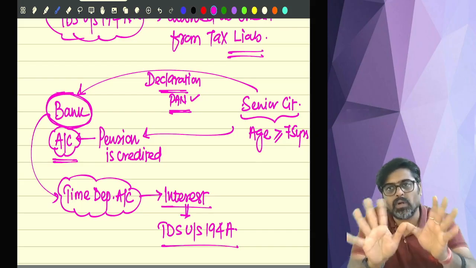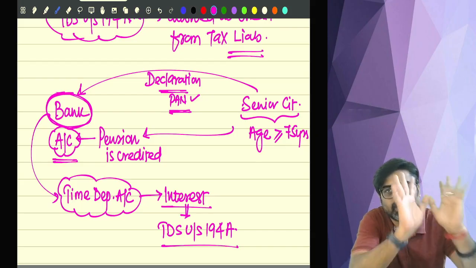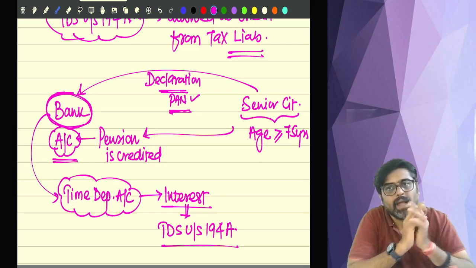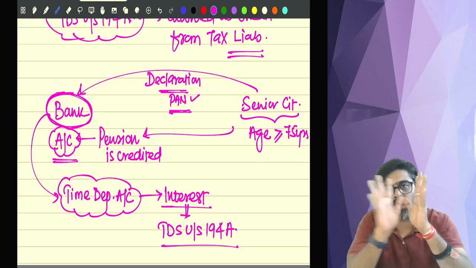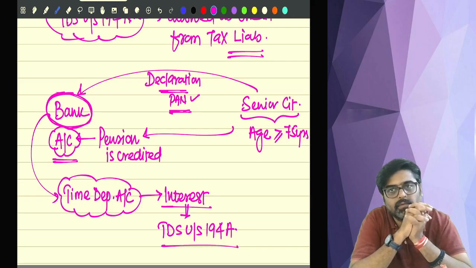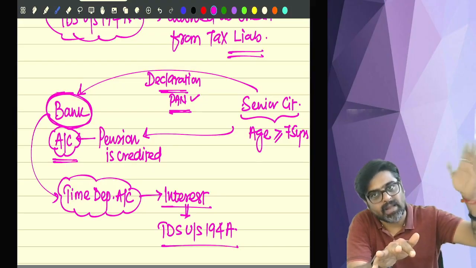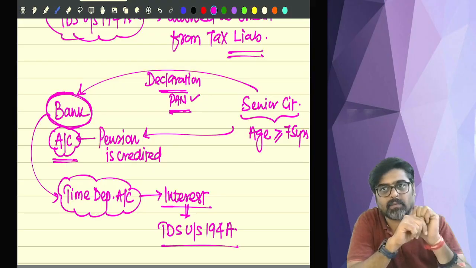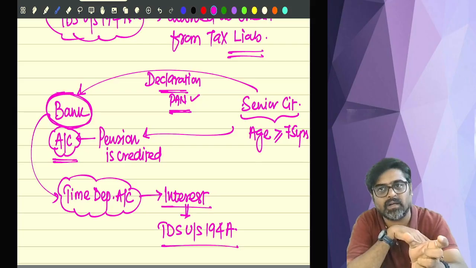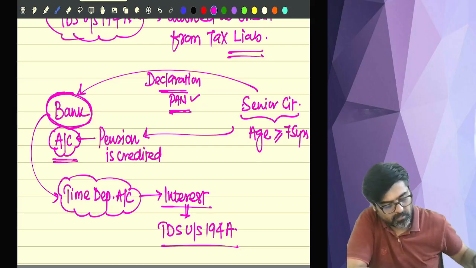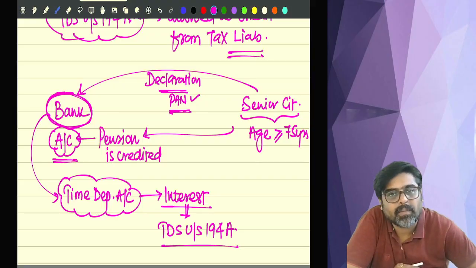I am giving you full right to calculate my total income, and calculate the tax also on my total income. Out of that tax, some tax which is already deducted by my employer on the pension, reduce that amount, but whatever balance tax is there, that tax you deduct from my interest on the time deposit account under section 194P.